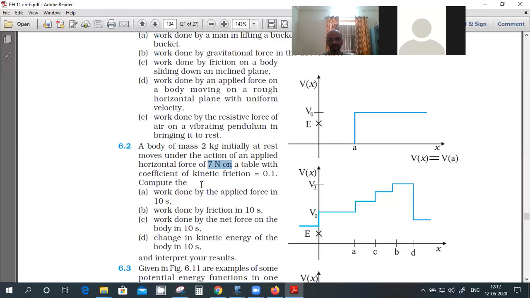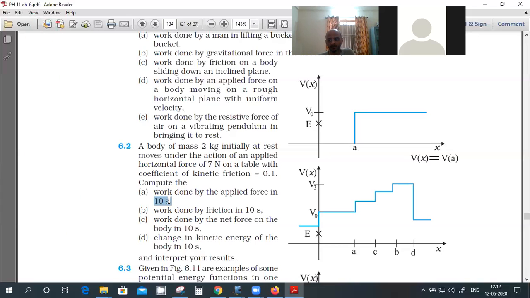What is acceleration? 7/2. And initial velocity is 0, u is 0, right? So you can use v square equal to u square plus 2as. From that you get the displacement, and force times displacement is the work done, and time is given as 10 seconds.